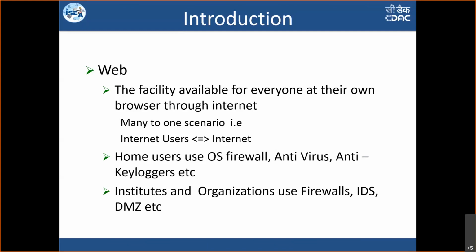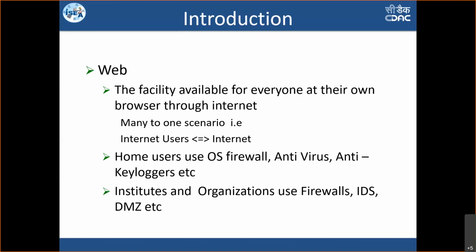Usually at home, when we are using our computers, we try to protect against web-based attacks with precautions like using a good firewall in the system and having it turned on always. We put up antivirus and anti-keyloggers. And at organizations, obviously we use firewalls. We set up a lot of intrusion detection systems, and we ensure that all our servers are hosted in the DMZ environment.